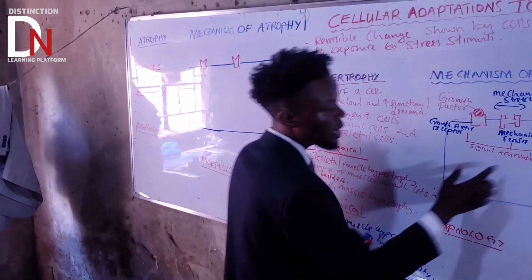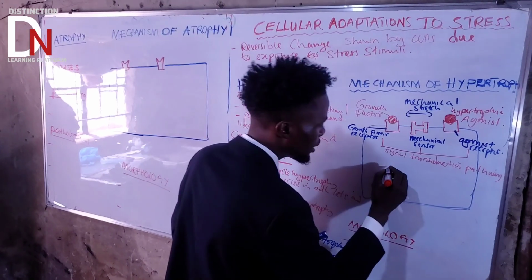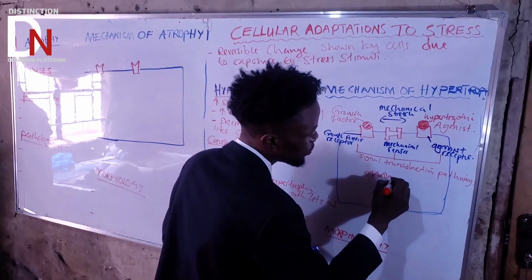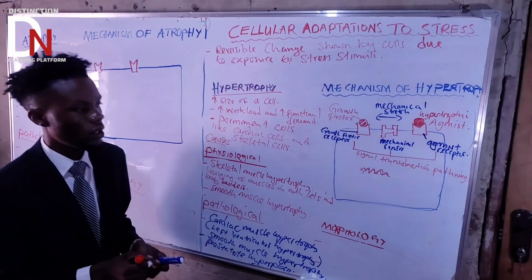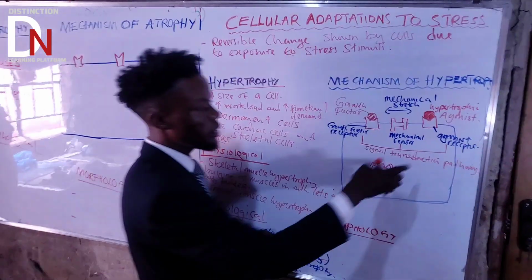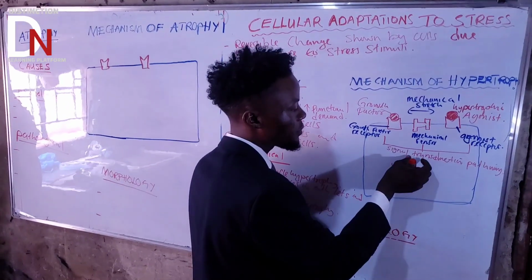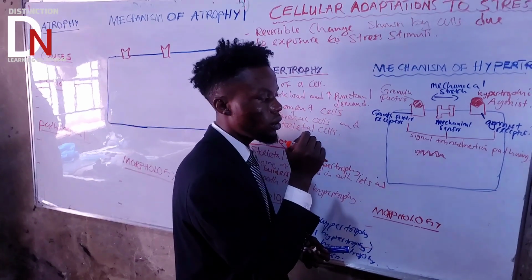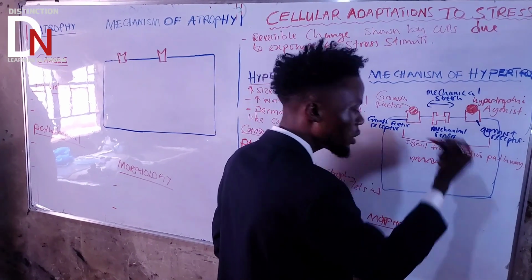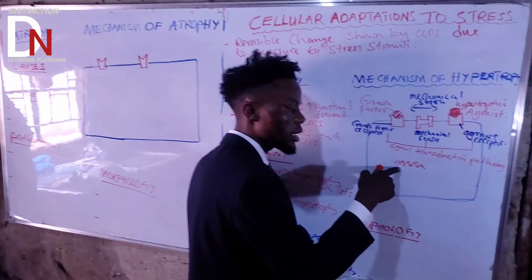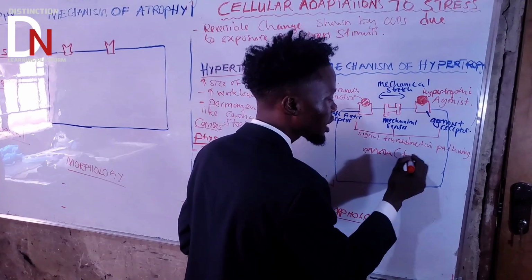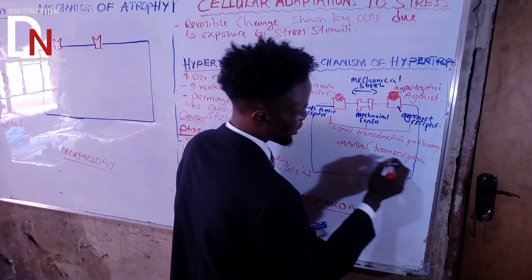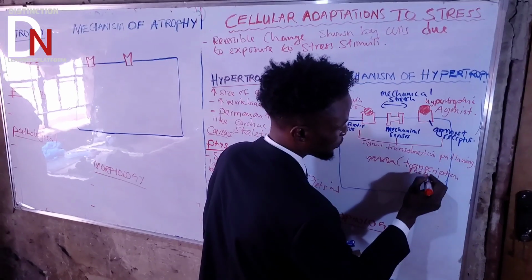Remember that in a cell there is DNA. These transduction pathways produce some substances or particles that go into the nucleus, to the DNA, and activate transcription factors.